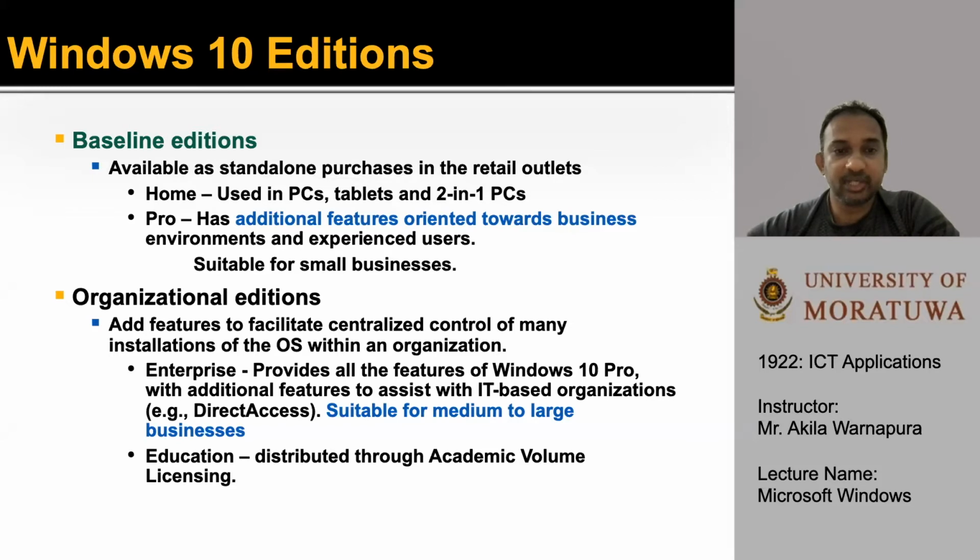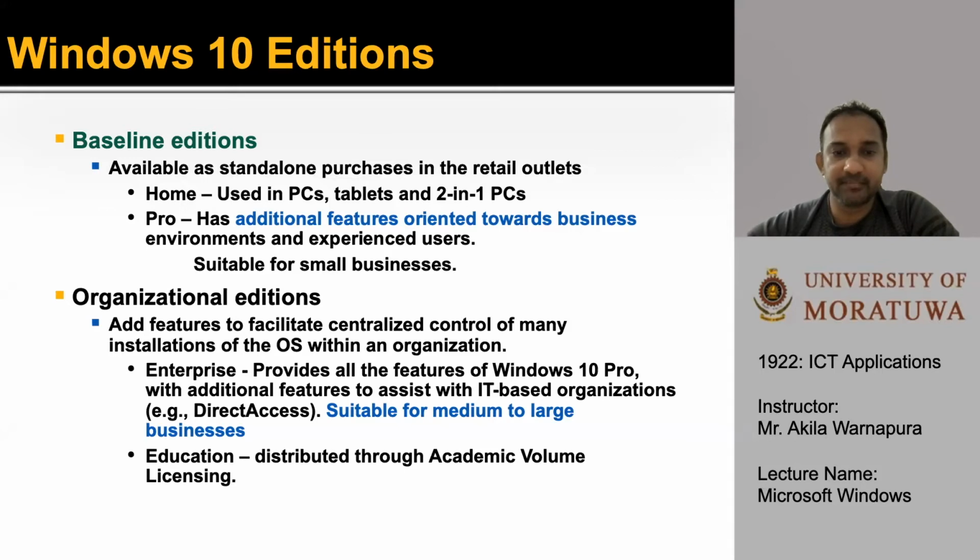Next one is Organizational Edition. In the Organizational Editions, it adds features to facilitate centralized control of many installations of the operating system within an organization. So here you have the central one, and from the central location you can install the other operating systems. There are several versions available in this Organizational Editions. First one is Enterprise Edition.